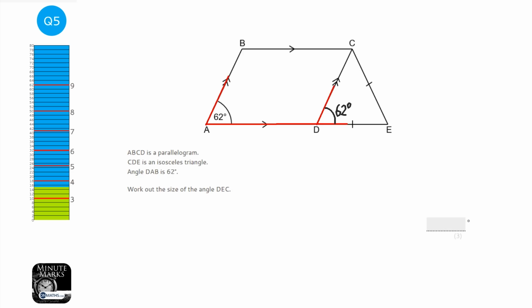I remember the Z angles as alternate, I just bung a Z in there. That's just the way I remember it. And the other one is interior, co-interior, allied, whatever you want to call it. Okay, so you need to write down the fact that angle CDE equals 62 degrees because corresponding.